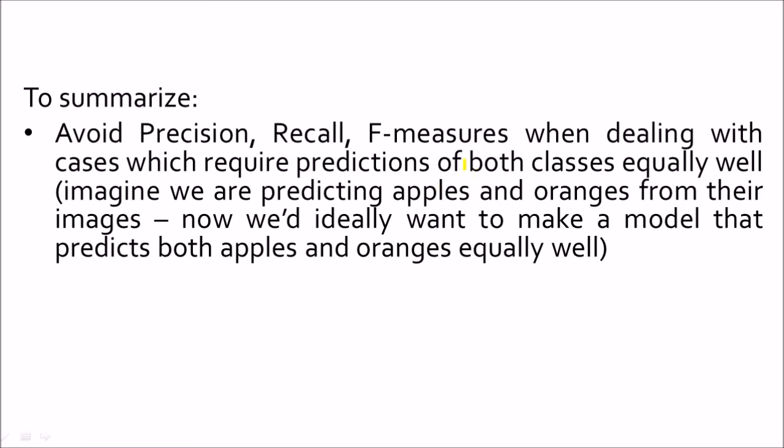Now imagine we are predicting apples and oranges from images. Would we want a classifier that only predicts apples very well or oranges very well, or would we like to build a model that predicts both apples and oranges very well? Well, definitely we would ideally want a model that predicts both apples and oranges very well, and in that case the F-score and the precision recall are not ideal measures.